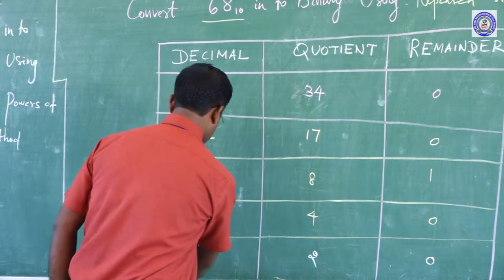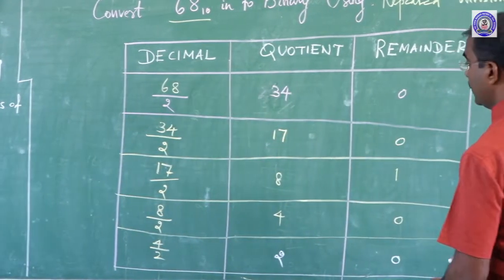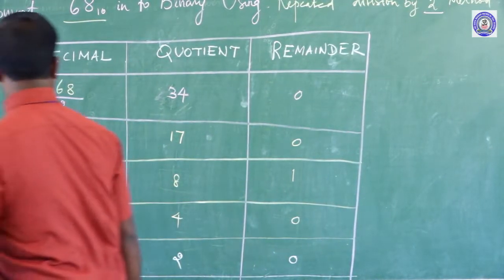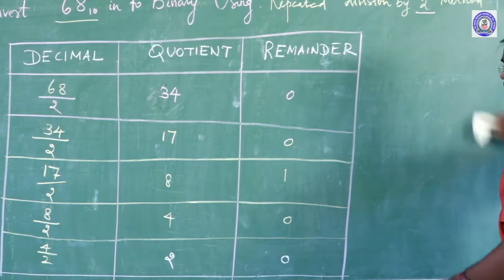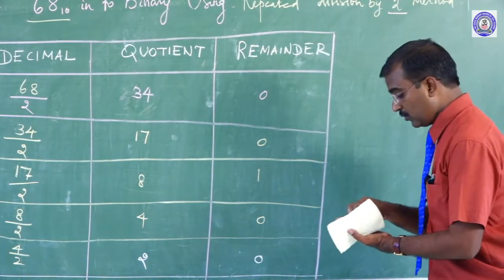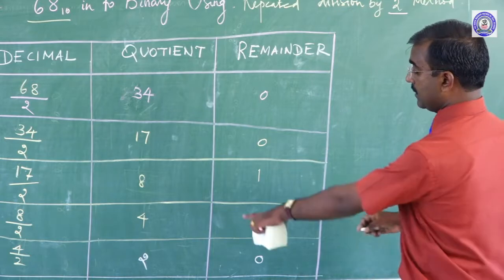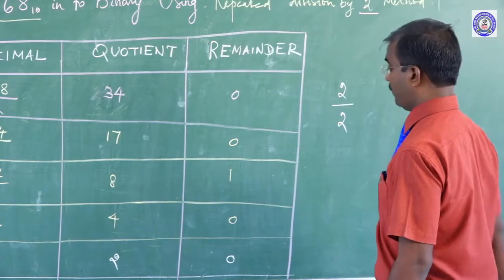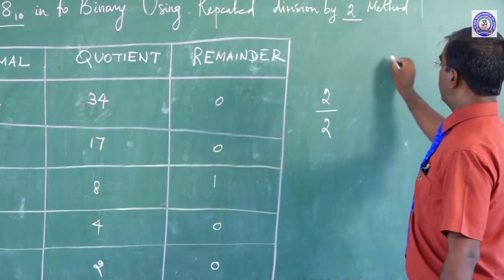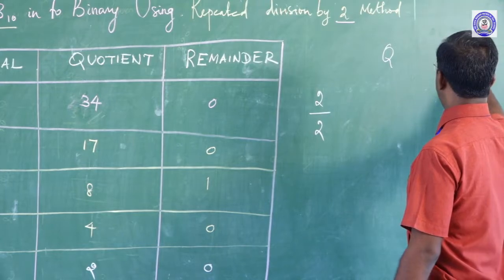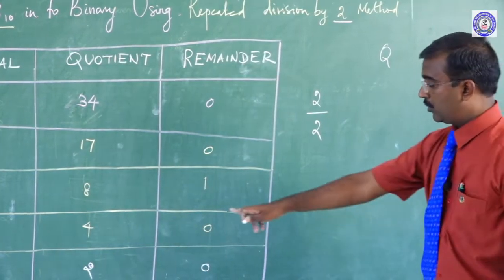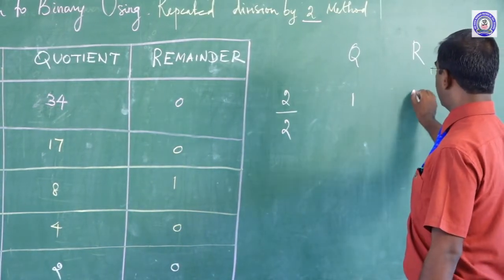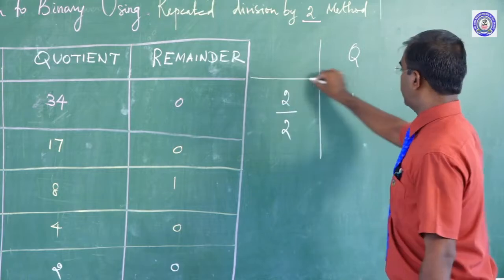We continue the same process. What is the final quotient value? The final quotient value is 2. Sir, this value 2 we should write divided by 2. So 2 divided by 2, quotient is 1, remainder is 0. Clear? Yes.